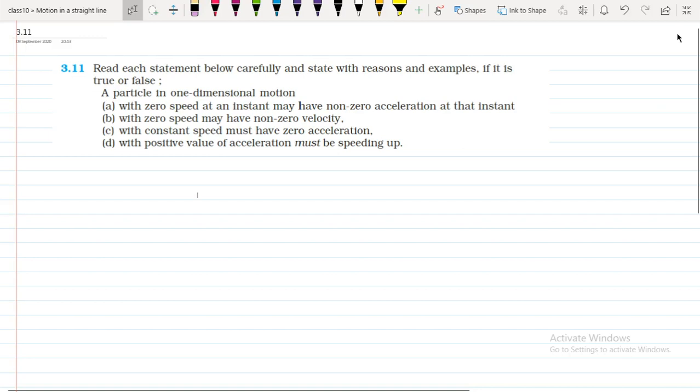Read each statement below carefully and state with reasons and examples if it is true or false. The situation is a particle in one-dimensional motion. First case is asking whether it is true or false: a particle in one-dimensional motion with zero speed at an instant may have non-zero acceleration at that instant.